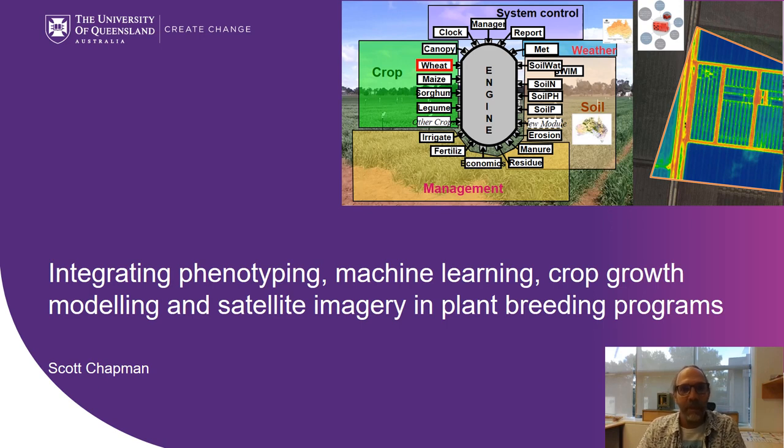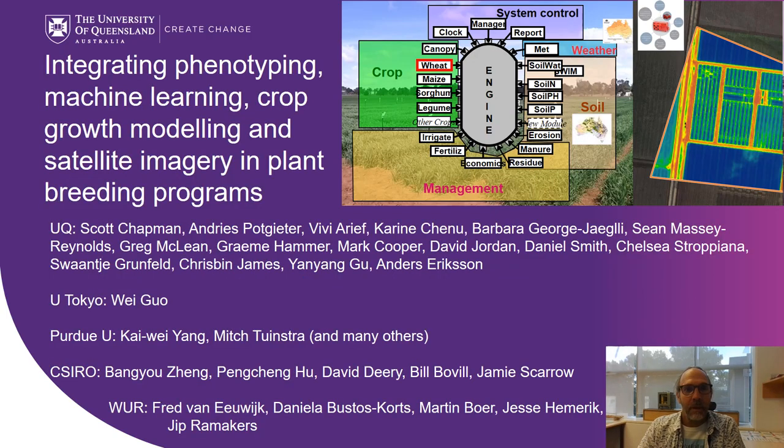I'm going to talk about integrating phenotyping, machine learning, crop growth modelling and satellite imagery in plant breeding programs. And firstly, I'd like to acknowledge all of my co-authors. I won't read through all of them, but this is the culmination of a lot of research done with the University of Queensland, University of Tokyo, Purdue University and CSIRO, and more recently Wageningen University Research.